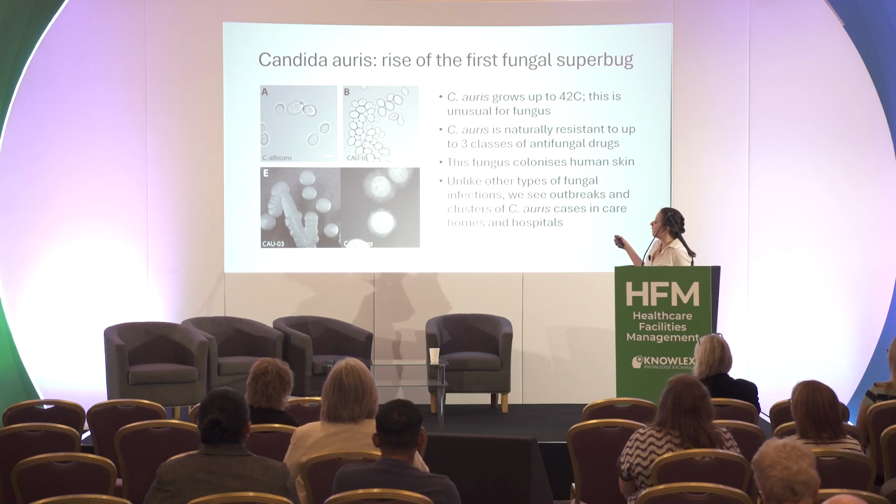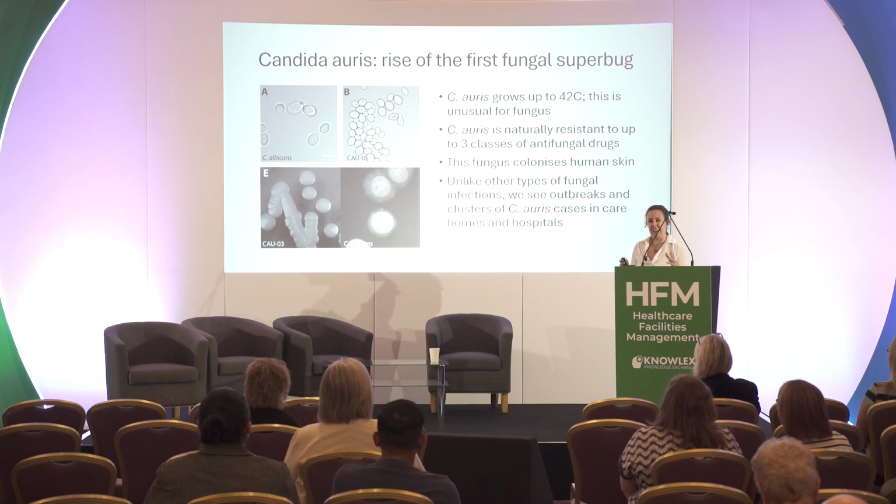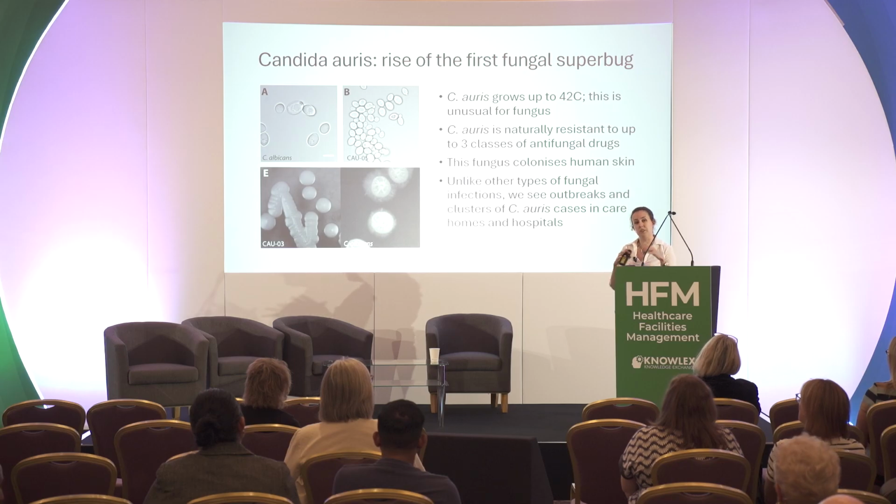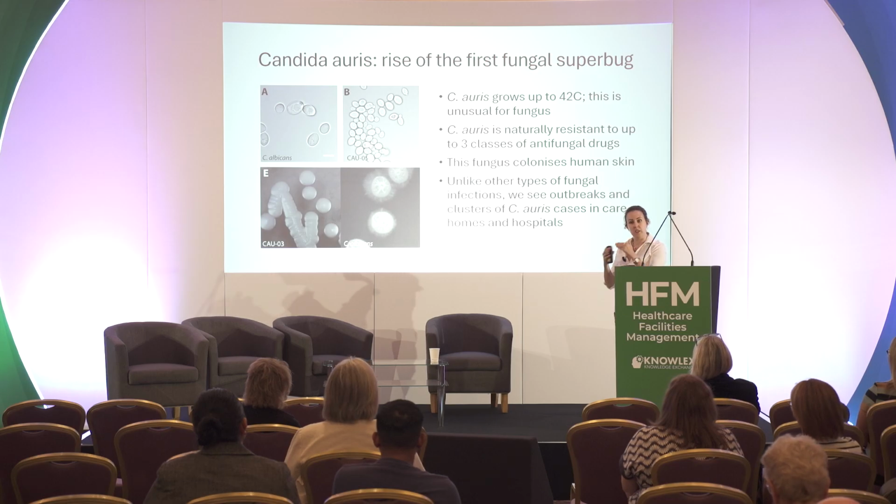It's quite unusual in that it can grow up to 42 degrees Celsius, and that's a little bit weird for fungi. The vast majority of fungal species do not like being hot, they like being cold, and that's why they're usually found in places like the soil or in plant life. It's the few species that have this temperature adaptation that can grow at our body temperature that tend to cause infections. This one can go even further than that.